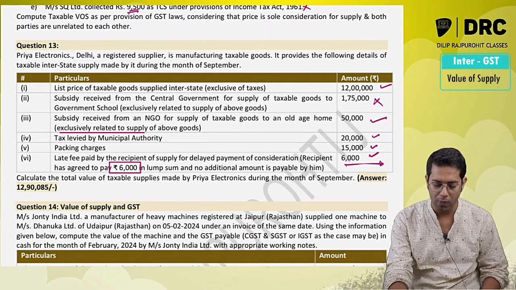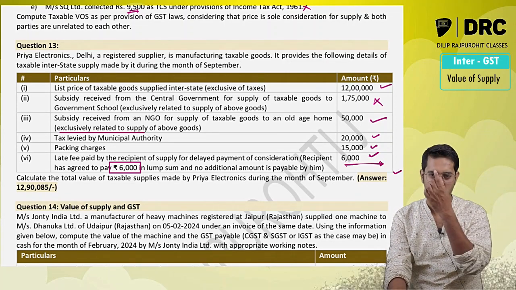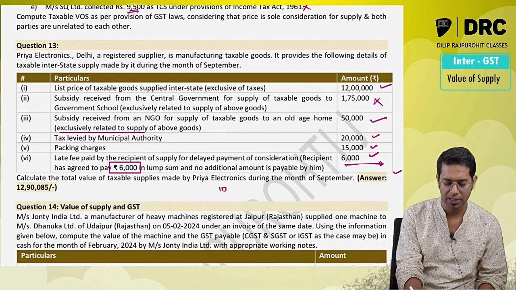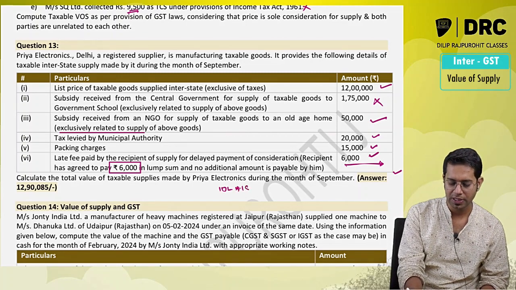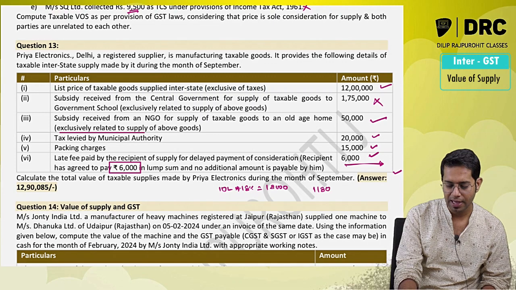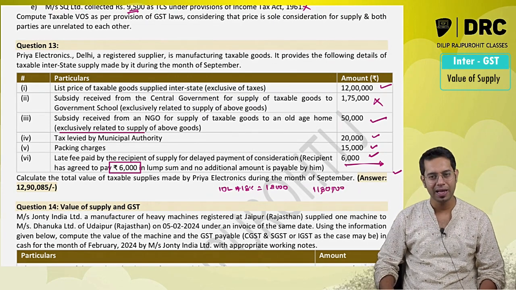whatever amount is going to come on that, GST also will be paid by the customer. Say I have made a sale of rupees 10 lakhs, on that 18% is the GST, so 1,80,000 rupees will be the GST. So the total is 11,80,000, correct?